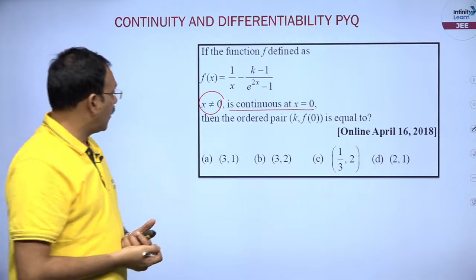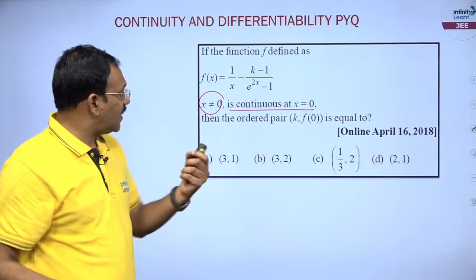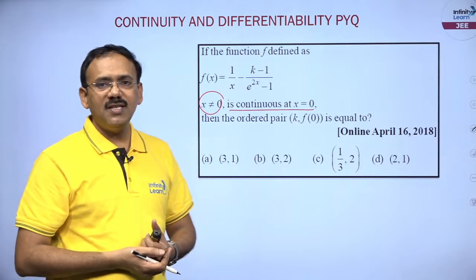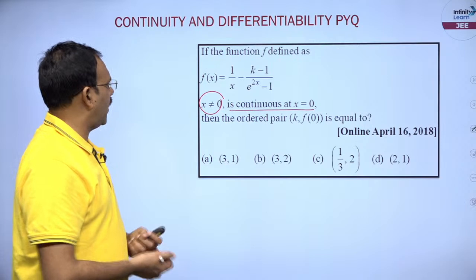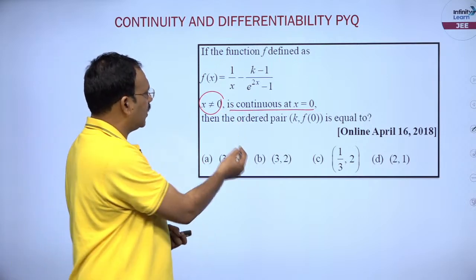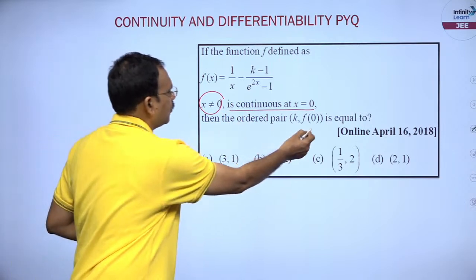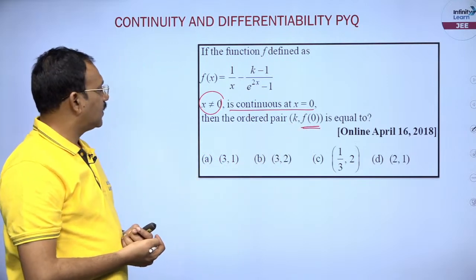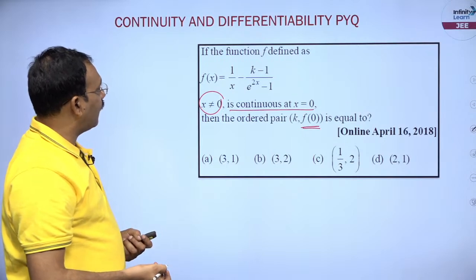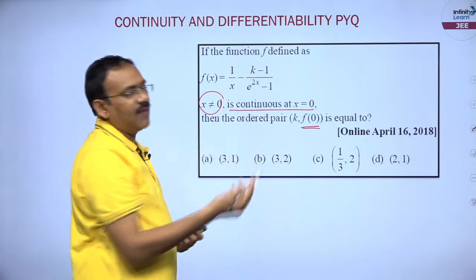Now, then the ordered pair (k, f of 0) is equal to what? That means you need to find the k value.